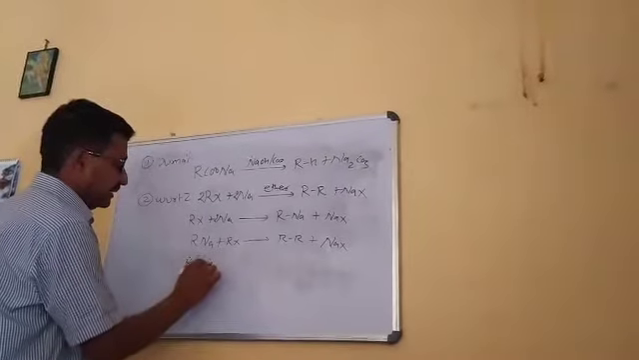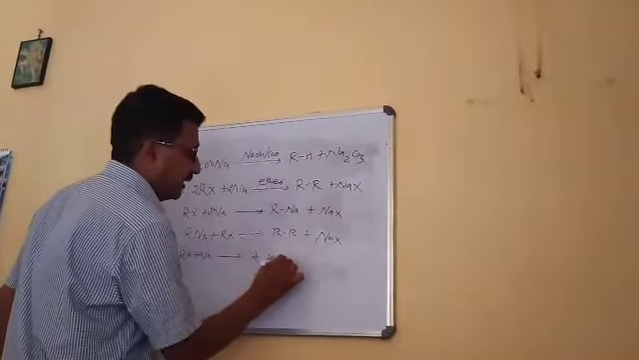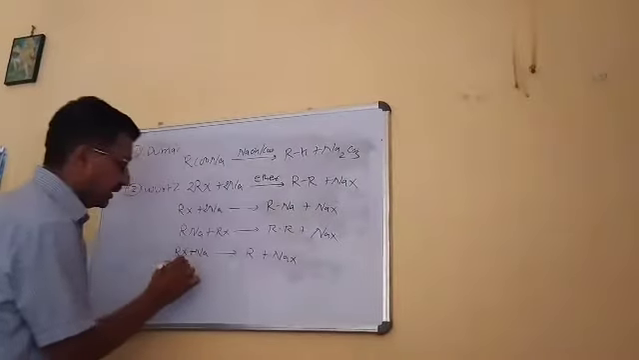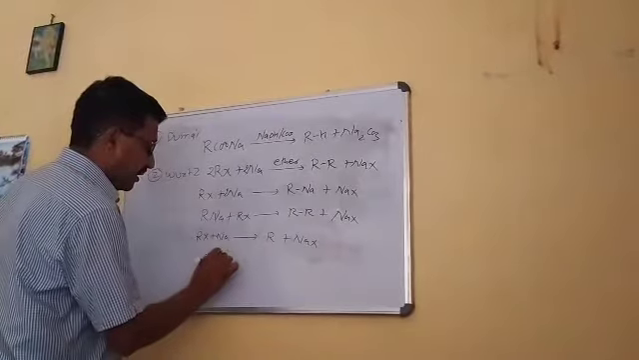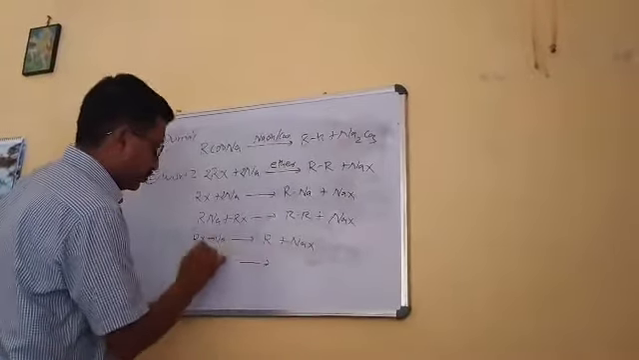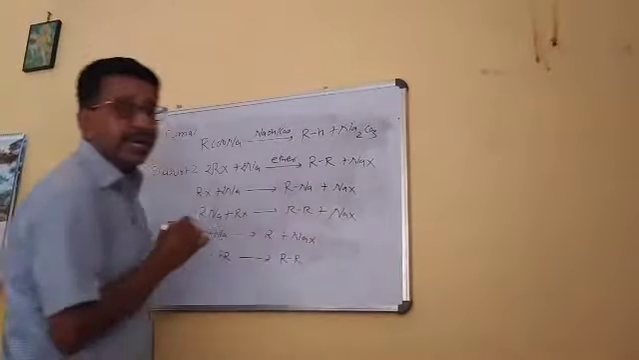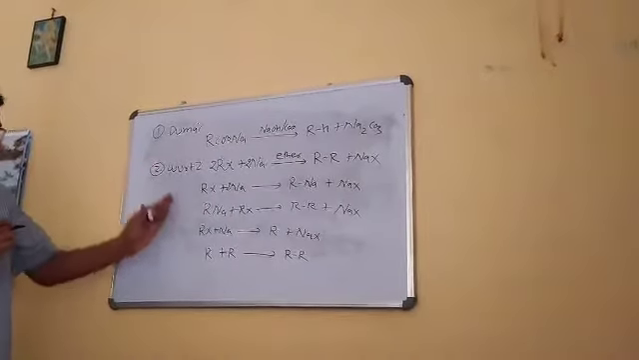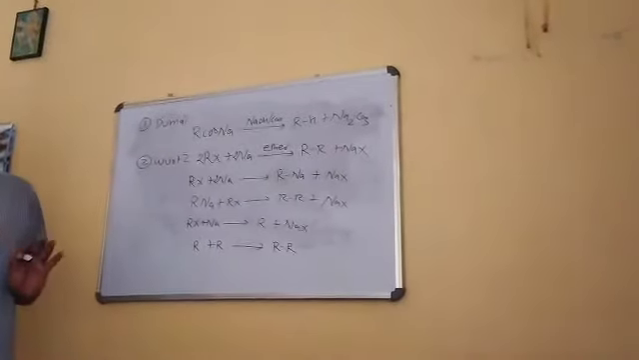It is RX and Na that forms a free radical and NaX. Another free radical will form similarly. It will form R, right? And these two free radicals combine to form R-R, a hydrocarbon. This is the general mechanism via organometallic compound and via free radical mechanism.